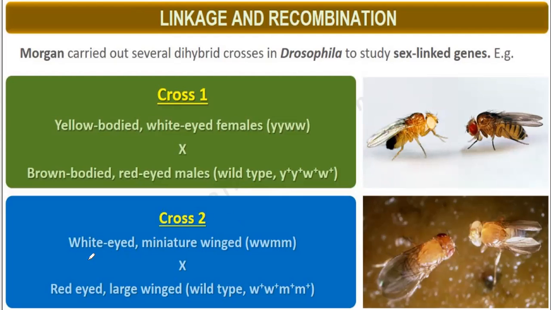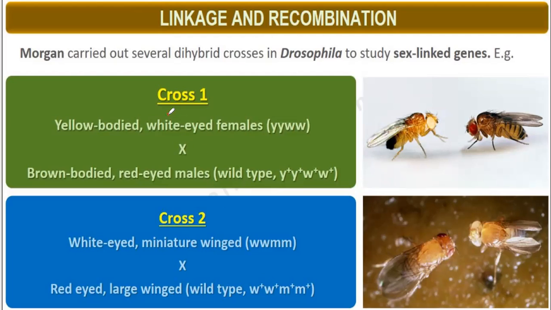And cross number 2: white-eyed, miniature wing. Miniature means small-sized wing. Here you see the wings are larger, whereas here the wings are smaller. Red eyes and large wing.